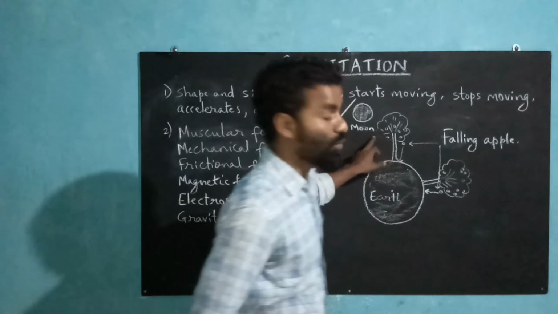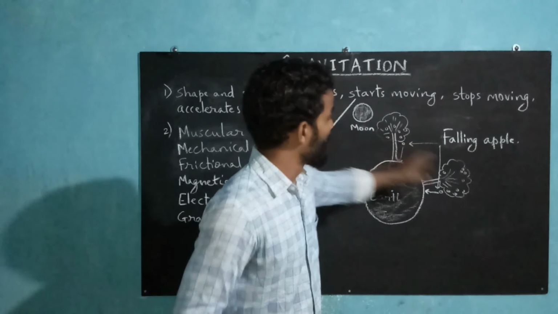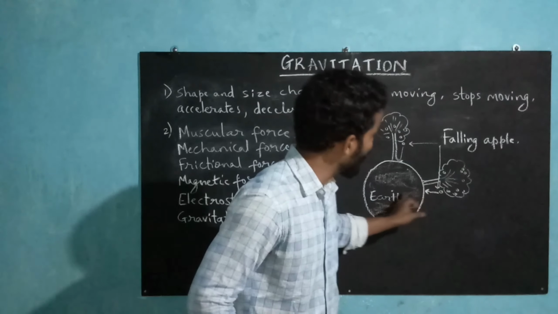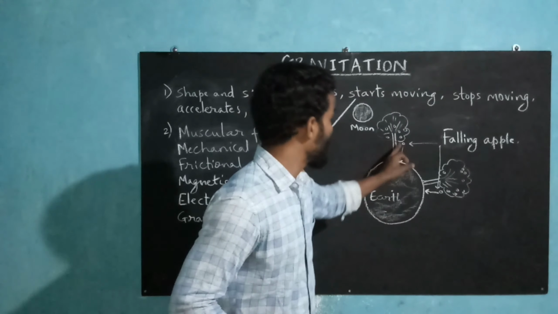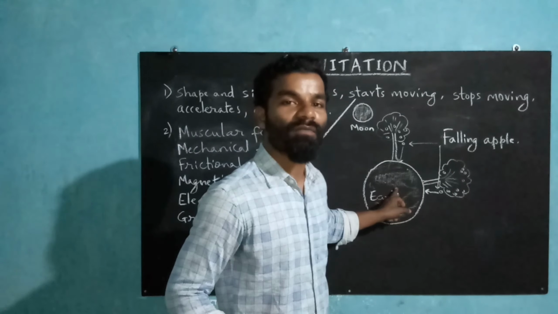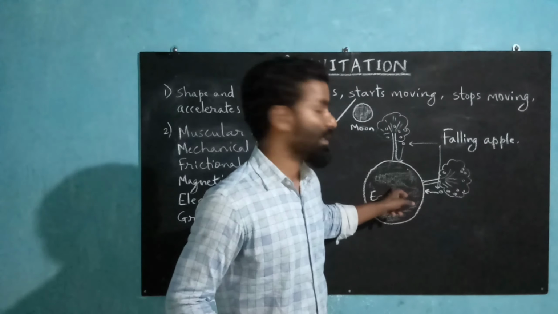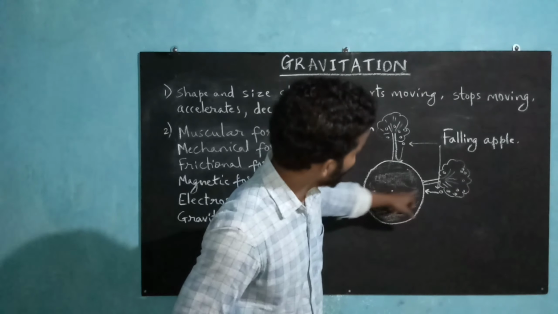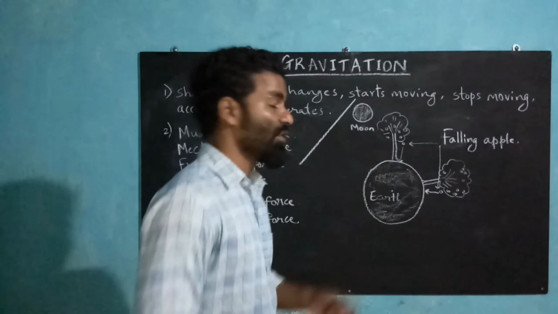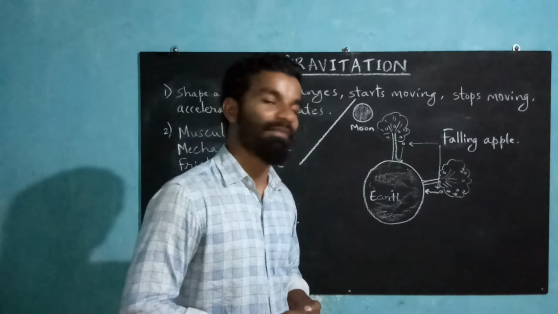So I have shown here two trees. In your textbook there is one tree. I have shown two trees. Now just consider this as an apple tree and an apple falling down onto the surface of the earth. Now this apple falls directly vertically downwards on the surface of the earth, which is directed towards the center of the earth, and this apple also falls vertically downwards onto the earth. So he observed this phenomenon and he discovered the phenomenon of gravitation.